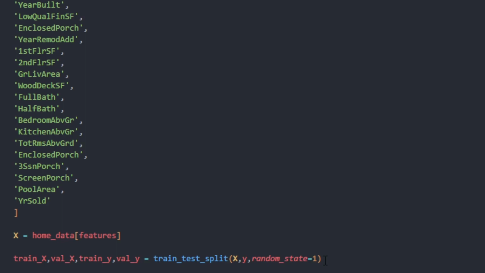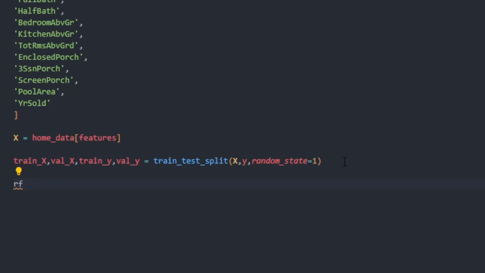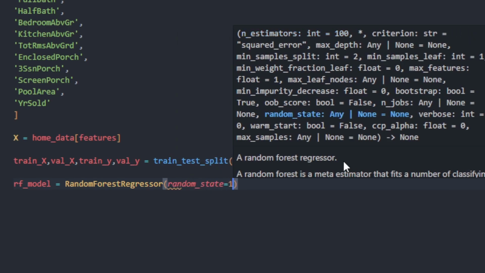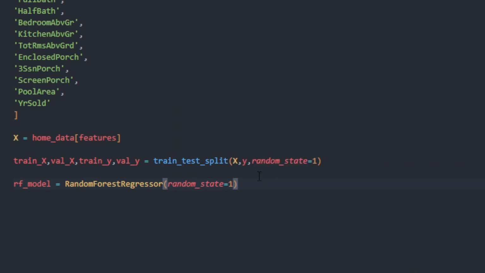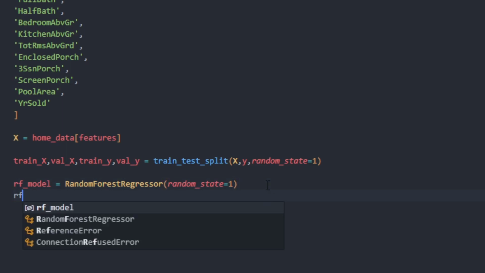So we're going to create our model. We're going to go RF model is equal to random forest regressor, and we're going to give it the random state 1. Remember, we want to keep using the same data split right here, and when we keep that random state 1, it just keeps everything consistent. Now we can go ahead and fit our data.